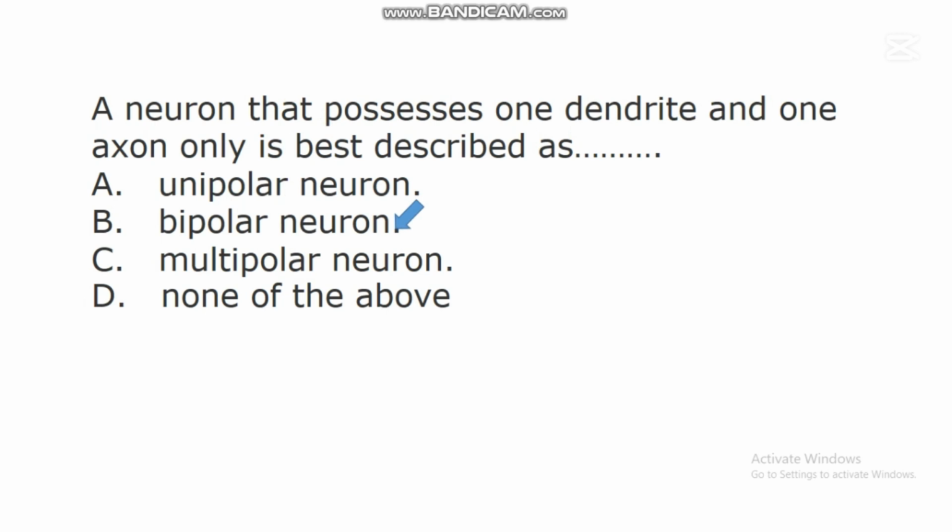There are some neurons that possess one axon and one dendrite. Those neurons that possess one dendrite and one axon in them are called bipolar neurons. A neuron that possesses one dendrite and one axon is best described as bipolar neuron.